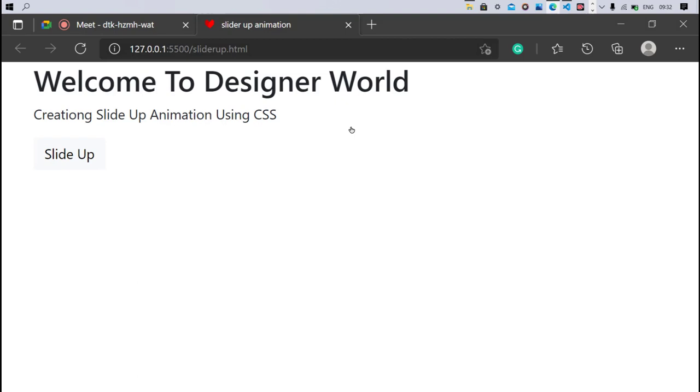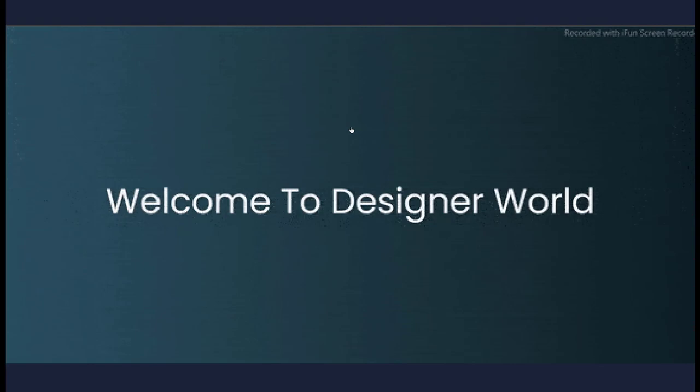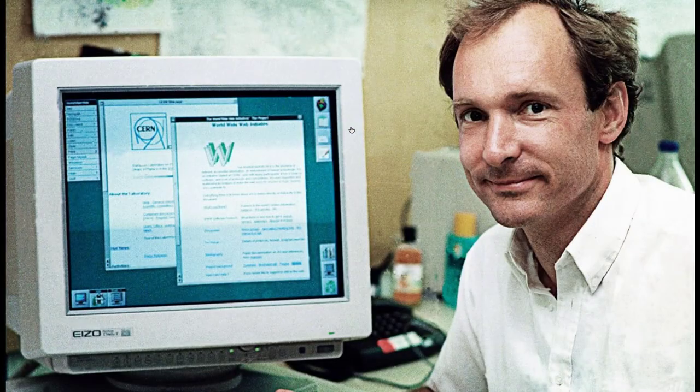Here you can see HTML is responsible for creating the structure of web pages, and CSS is responsible for styling and formatting the HTML elements, and JavaScript is responsible for adding functionality to the HTML elements.